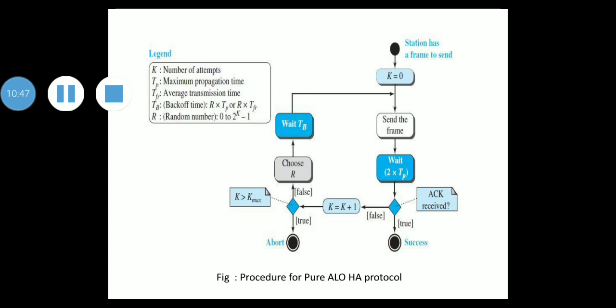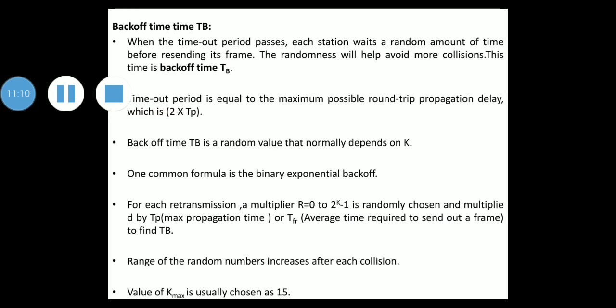TB is R times TP or R times TFR, where R is a random number from 0 to 2 raised to k minus 1. Is it clear? Okay.